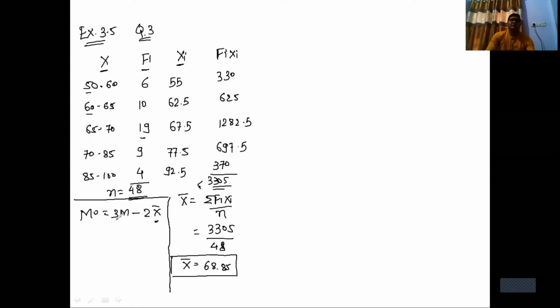Now step number 2, we have to find median. In median, first of all we have to find the cumulative frequency, cf. Then the formula for median: first find n by 2 th observation.